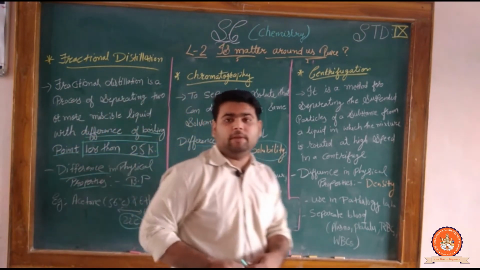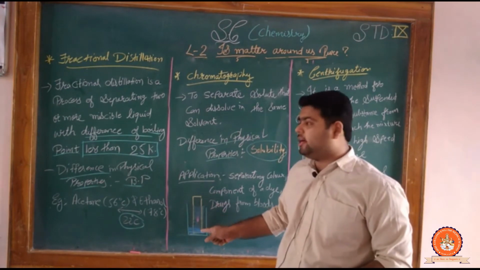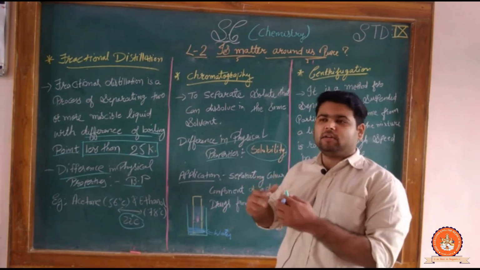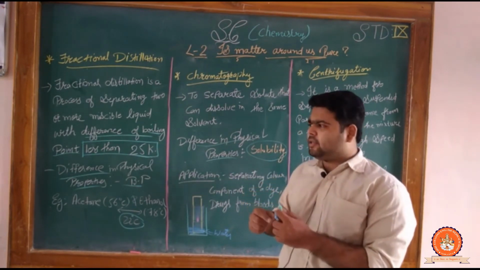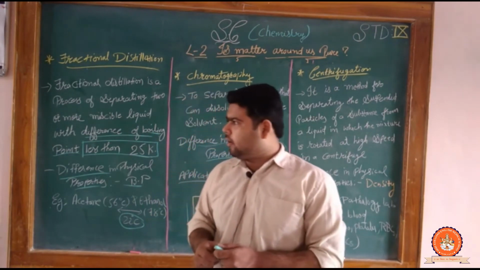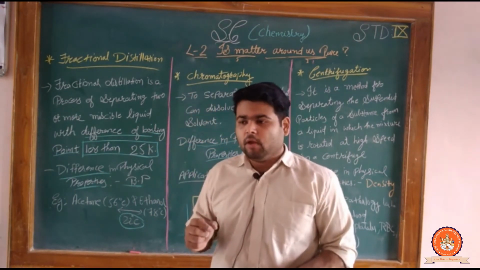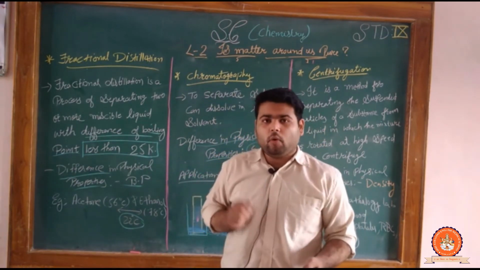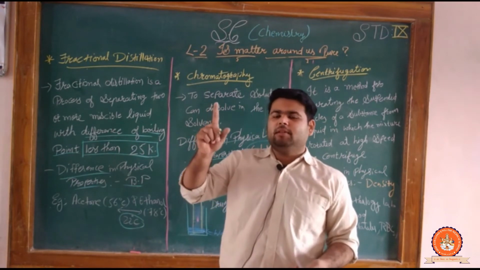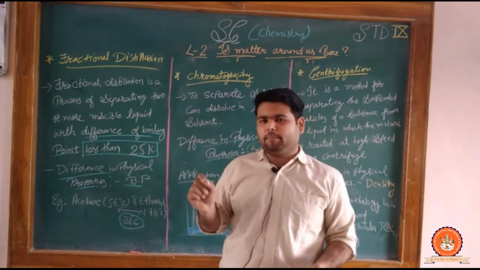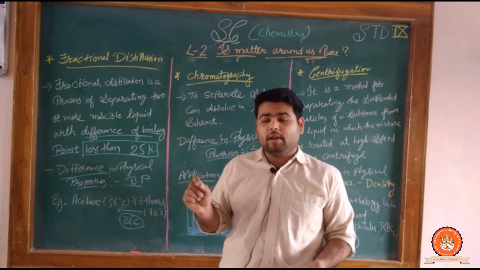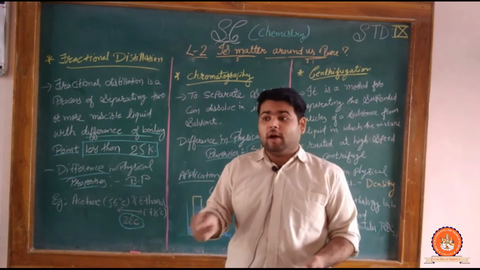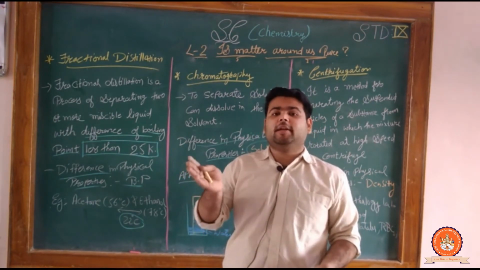This type of thing happens, meaning which thing is present in that ink, that we can observe by this process with the different types of color. If you have seen the movie, I don't remember the name of that movie, there is one scene where when we wash the cloth, at first the color of the cloth is purple or dark violet. Clear? After washing the cloth, it converts into light violet, then it is converted into blue. After 1 second when we wash it, it is converted into white.